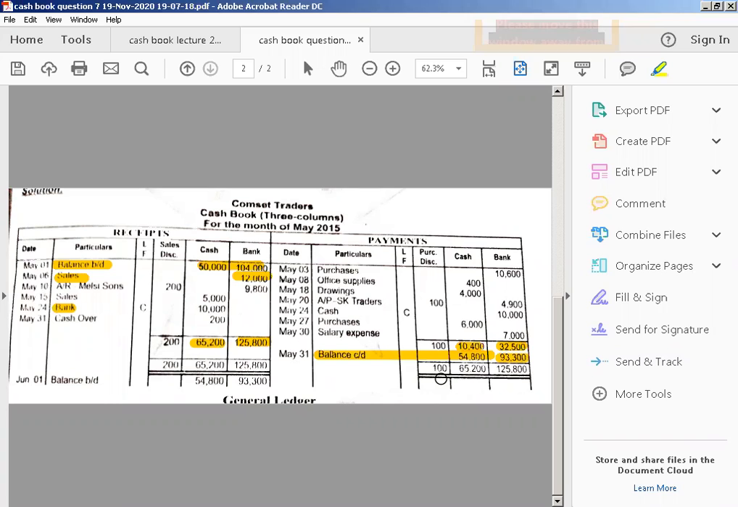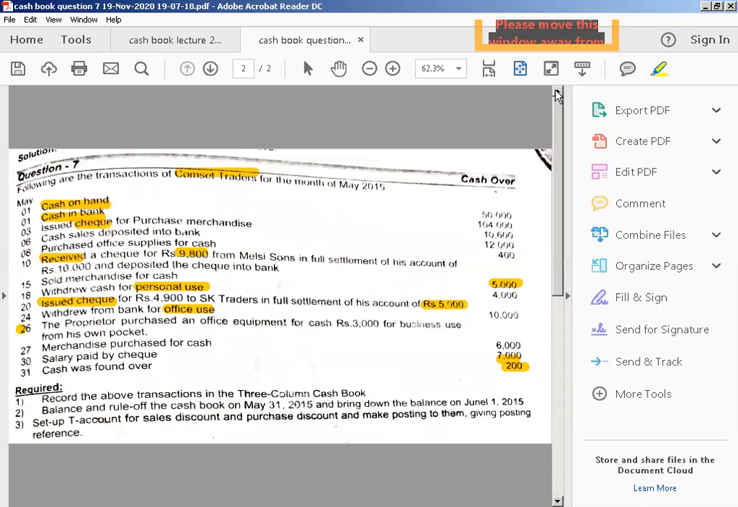And after closing I will get the amount, and then we will put the double line. Kindly don't forget this point, that we have to put the double line in the closing. Okay, it is a very important point. On the side opposite to where you record balance CD, the balance brought down is recorded. This is the complete question of your cash found over of your cash book, and kindly keep practicing this question.